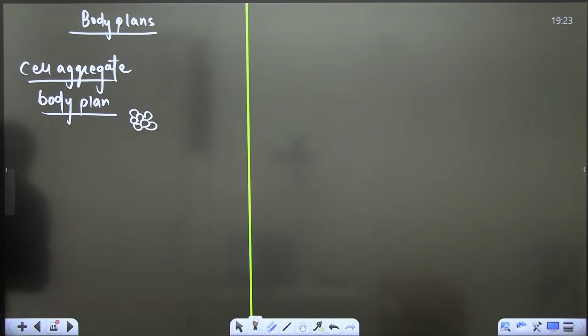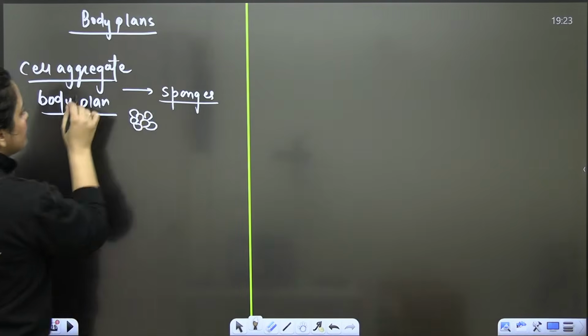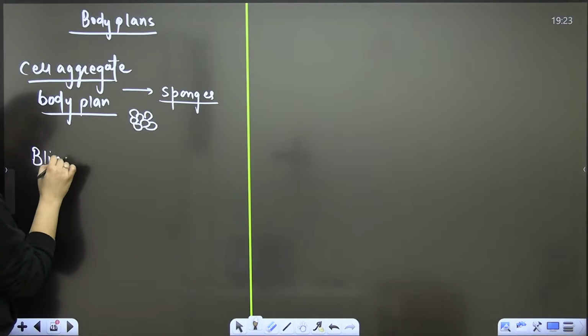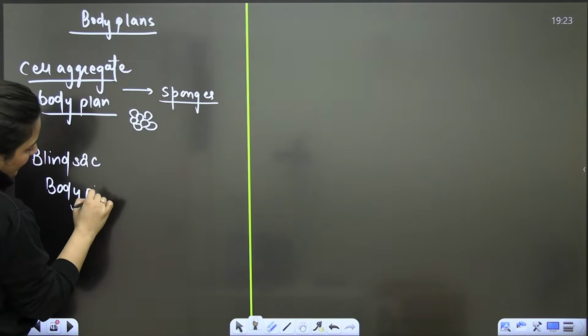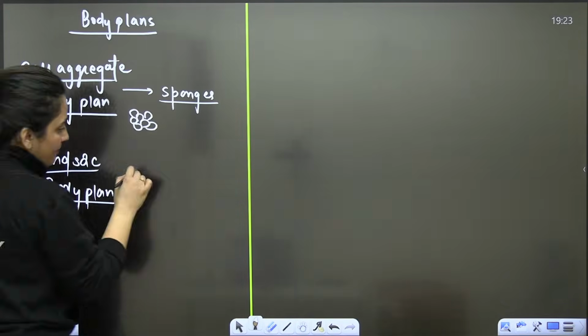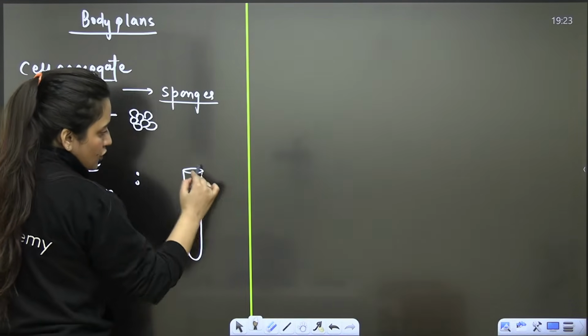So what am I saying here? I'm talking about the body plan. I'm saying cell aggregate body plan, and you know that we see this in the case of sponges. Then bache, we have the blind sac body plan. Blind sac means something which is having one opening and the other end is closed.